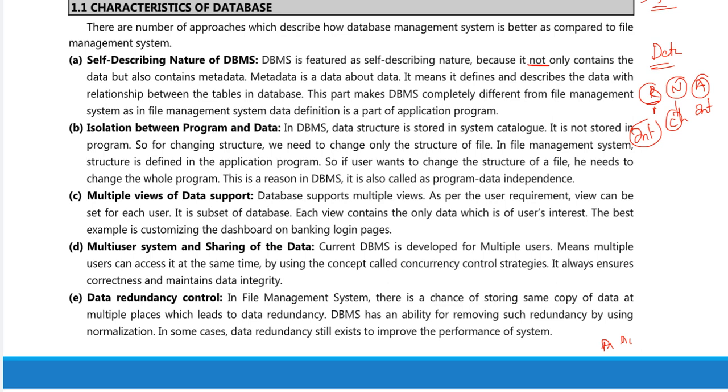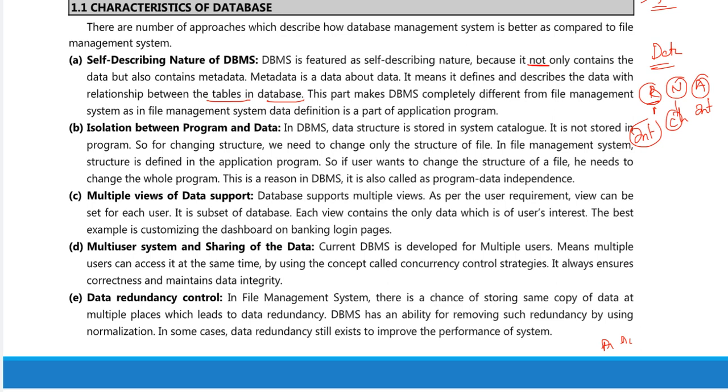And it means that it describes the data with the relationships between the tables in the database. So mostly in a database, how we organize the data and store the data is in the form of tables. We insert the data into the database in the form of tables, right? That is completely different from a file management system.